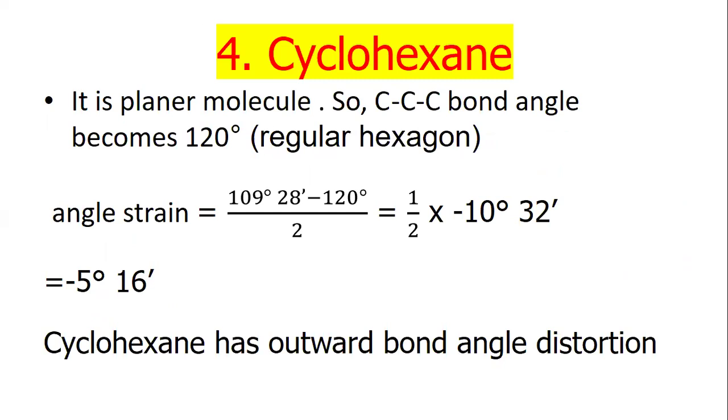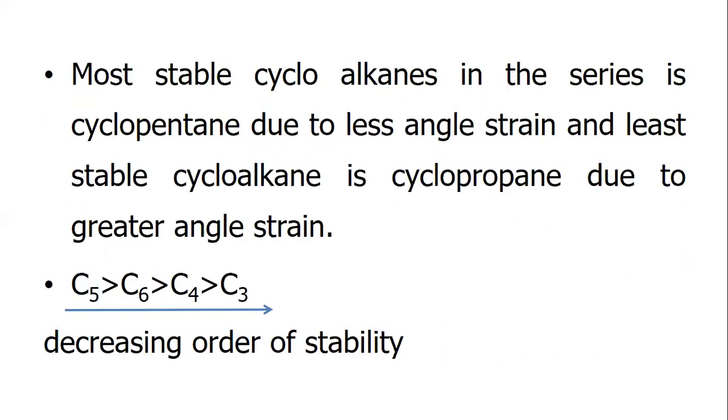Cyclohexane has outward bond angle distortion. The most stable cycloalkane in this series is cyclopentane due to the least angle strain, and the least stable cycloalkane is cyclopropane due to greater strain. This is the decreasing order of stability.